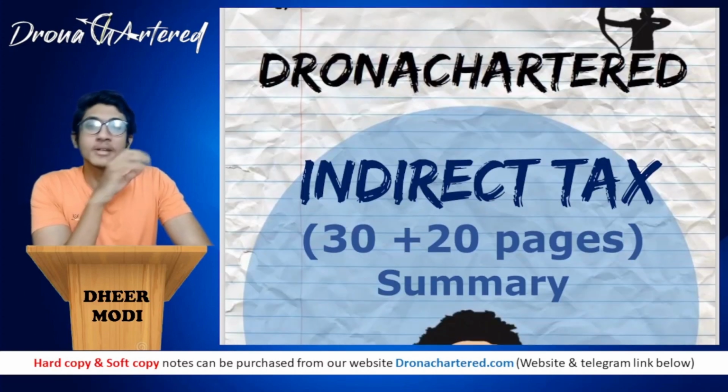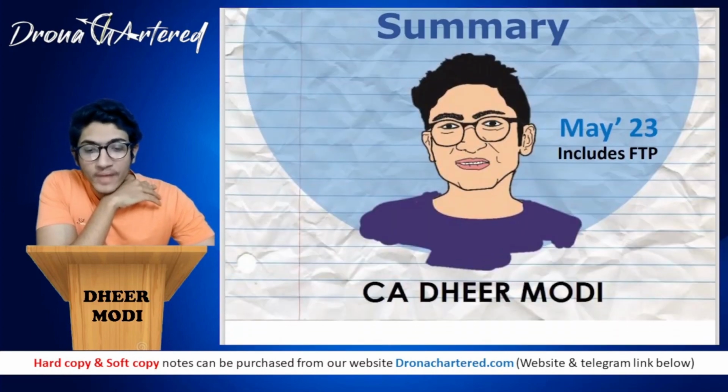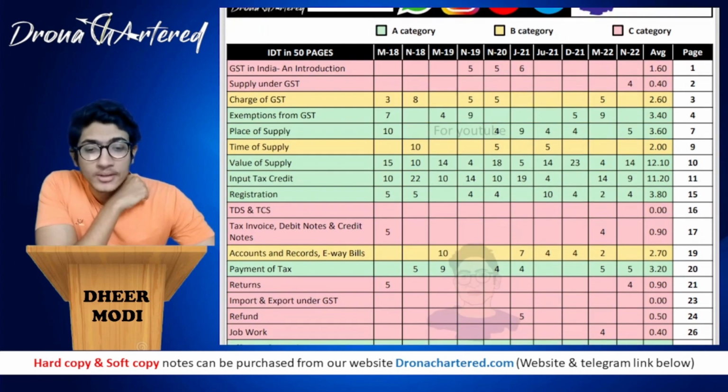So IDT in 50 pages, the breakup is about 30 pages for GST and about 20 pages for customs. Now this also includes your FTP and notes are amended. Okay, so first in the notes is your trend analysis.